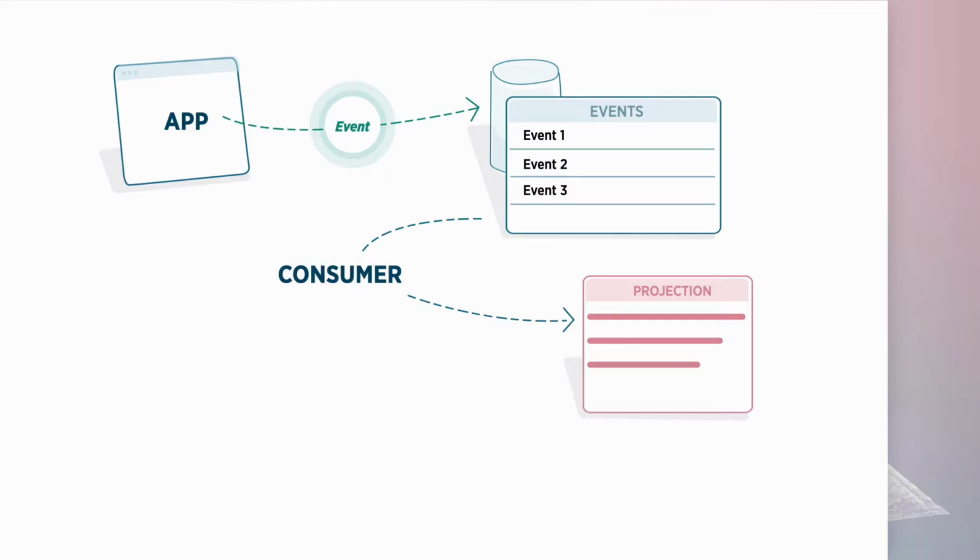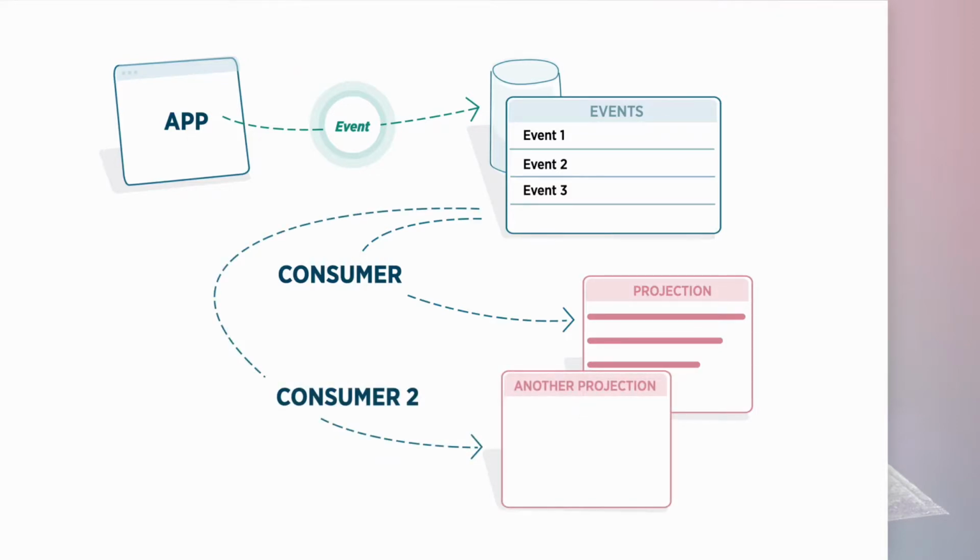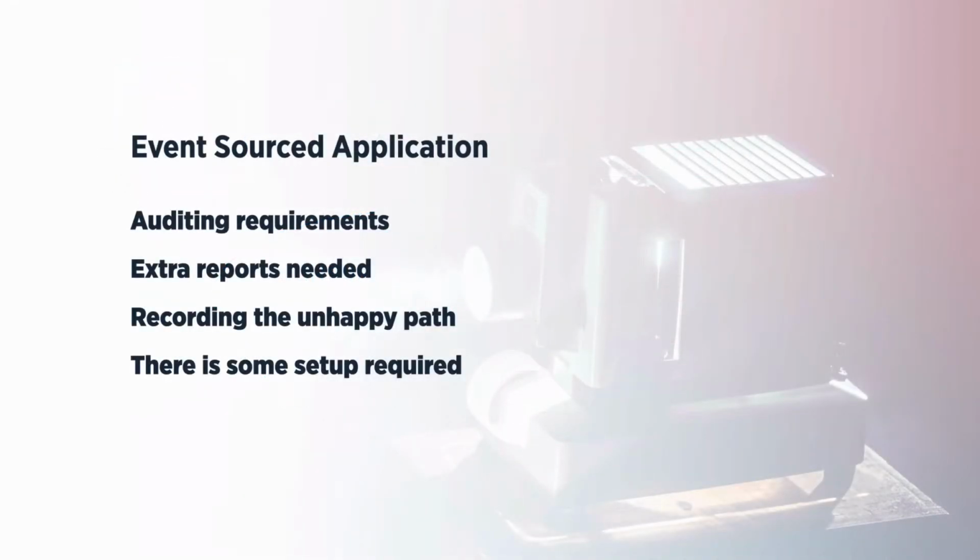Now, you're not bound to only have one consumer inside of your application. You can have multiple consumers. And when you create another consumer, it will get fed all of the events that were recorded. So it builds up state. And when new events come in, it will be used to feed all the projectors inside of your application. So those projectors will be kept up to date using recorded events. Now, I know that sounds all a little bit heavy.